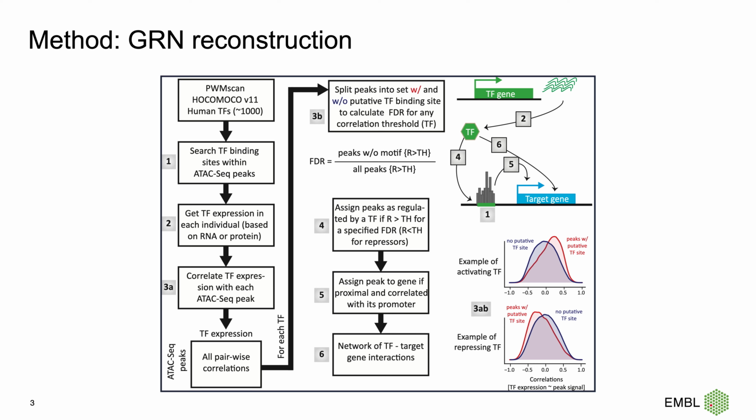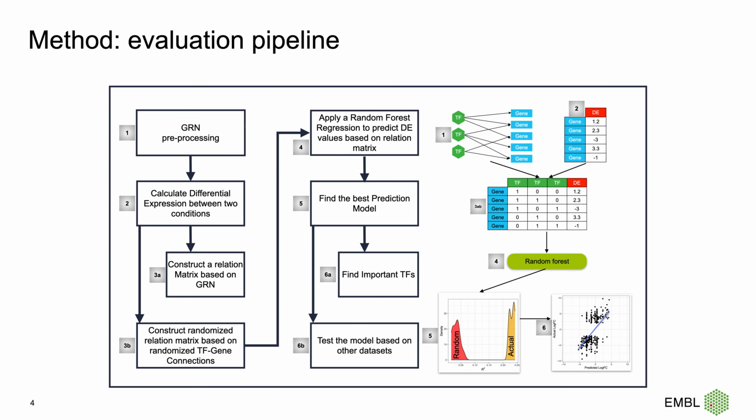Next, we connect peak to gene based on their distance and their expression correlation. With these two steps, we first connect transcription factors to enhancers, then enhancers to genes, and thereby indirectly connect transcription factors to genes.